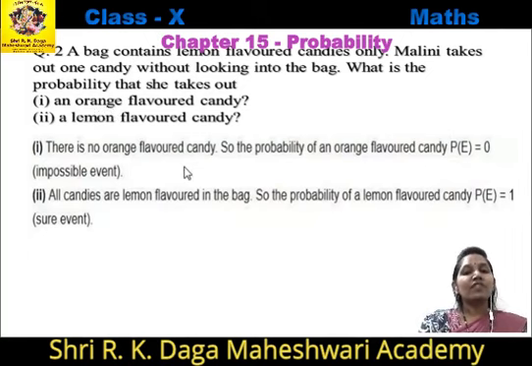There is no orange flavored candy, so the probability of an orange flavored candy is 0. And as all candies are lemon flavored in the bag, the probability of a lemon flavored candy is 1.